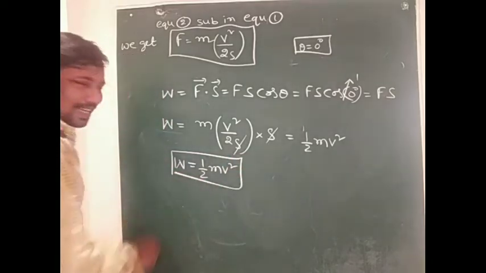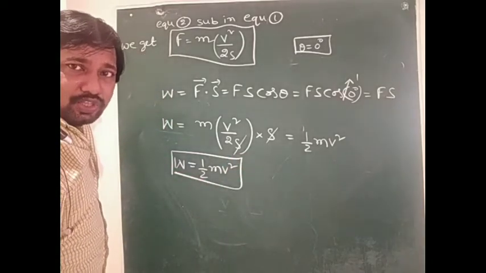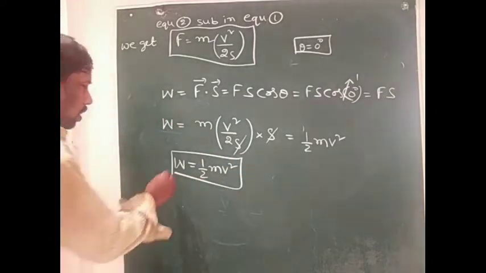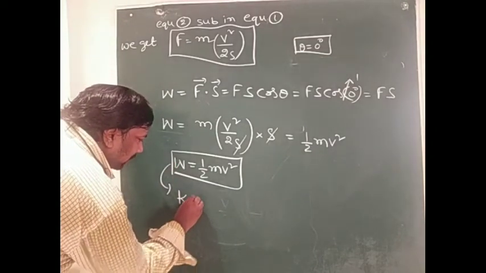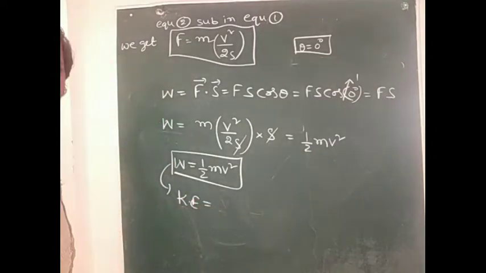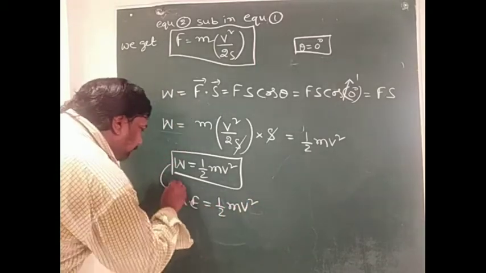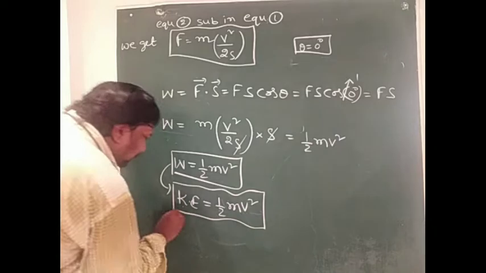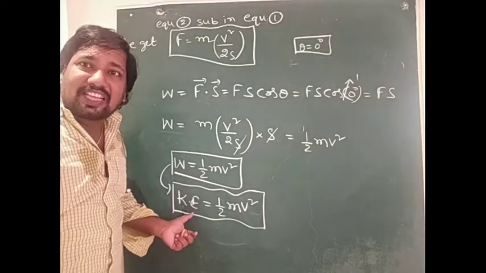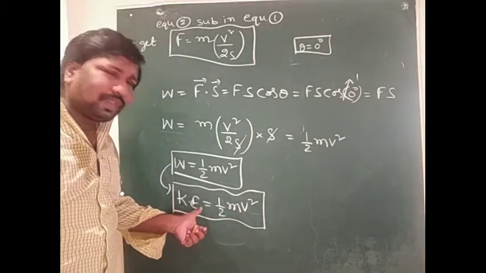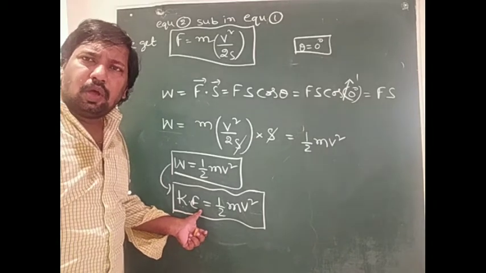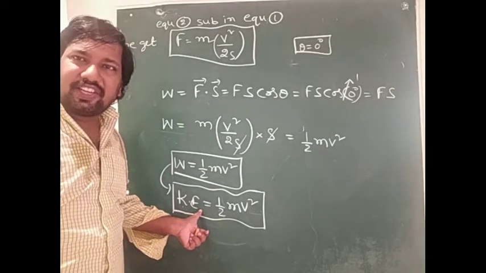This work done appears as the kinetic energy of that body. So the work done is equal to the kinetic energy. So kinetic energy equals half m v square. This is the expression for kinetic energy, or the equation of kinetic energy.